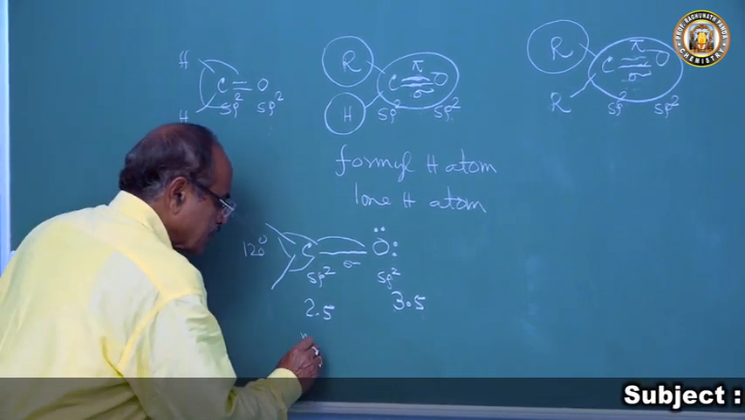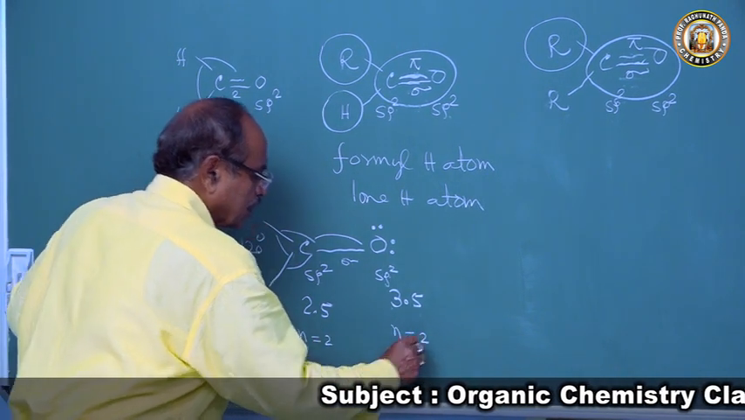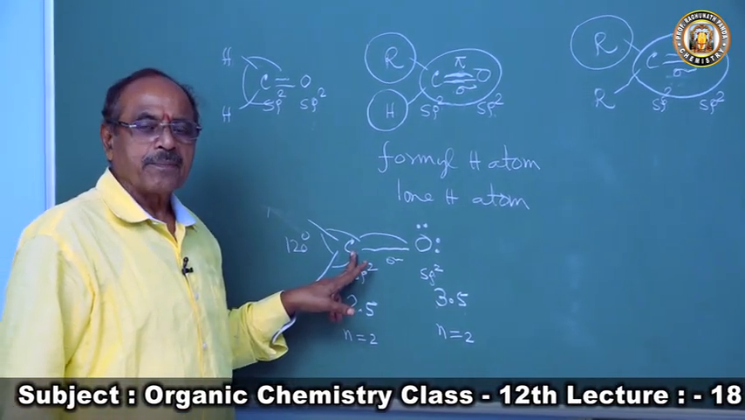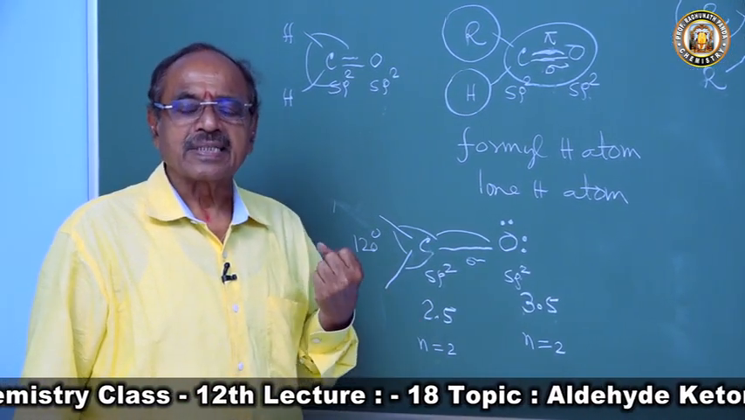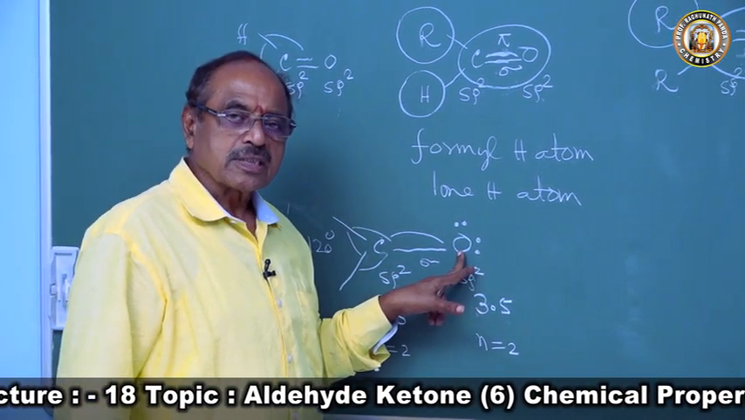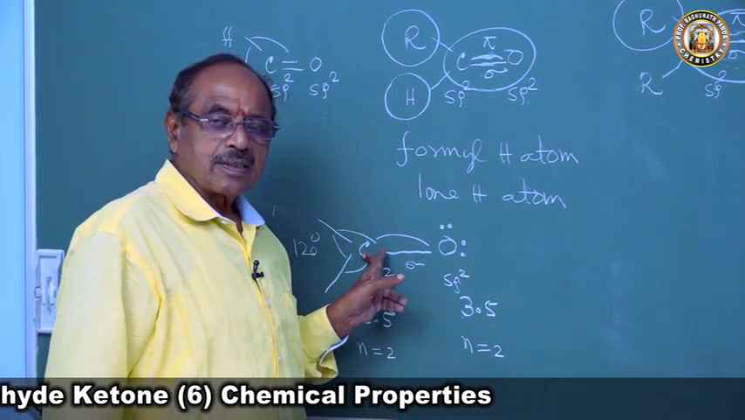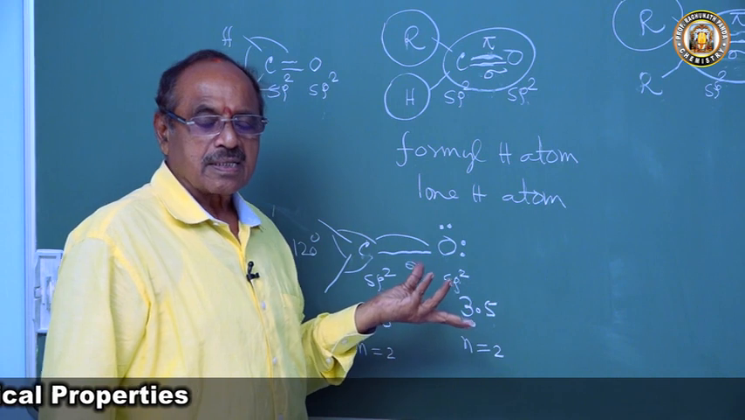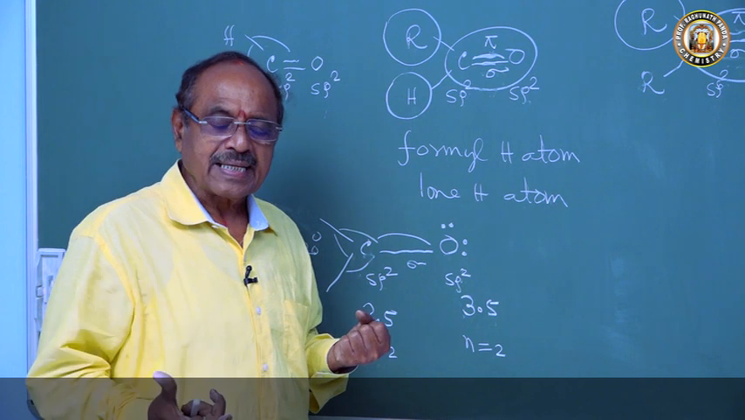Both the carbon atom and the oxygen atom have principal quantum number 2, so both belong to the second period of the periodic table, and along a period the size of the atom decreases. So the atomic size of oxygen is much smaller than that of carbon. So the electronegativity of oxygen is much larger than that of carbon. Oxygen is more highly electronegative.